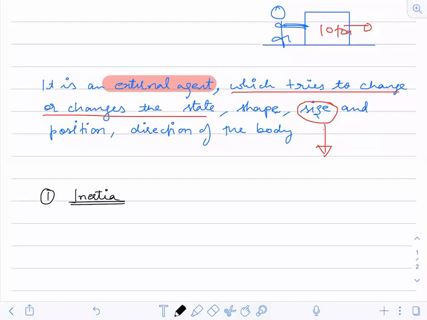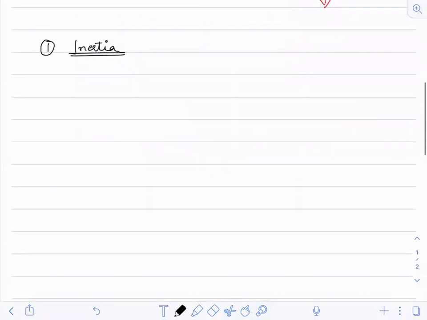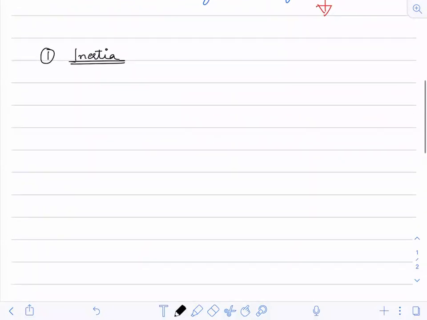Now, what is this inertia? Can anyone explain what is inertia? What is the meaning of inertia? When I say inertia of a body, what do I mean with it?